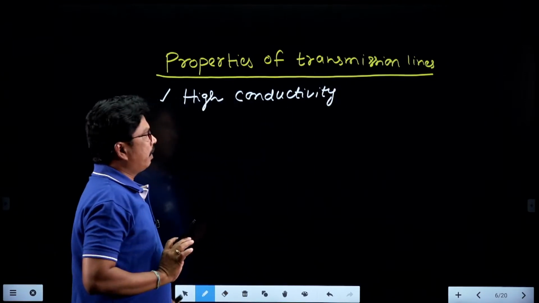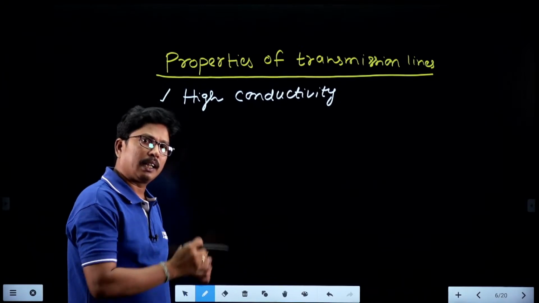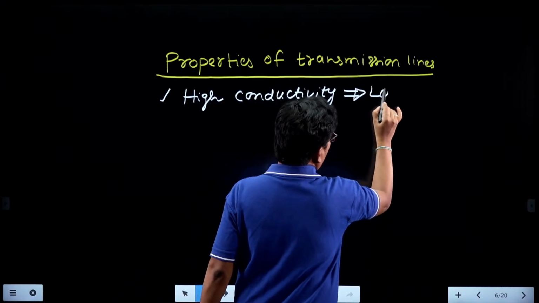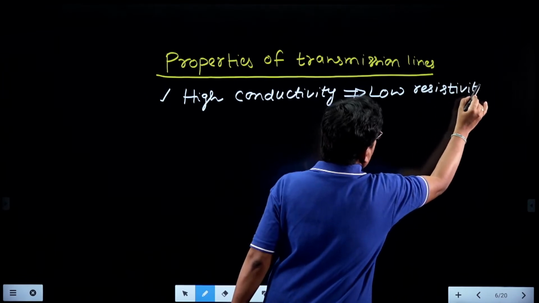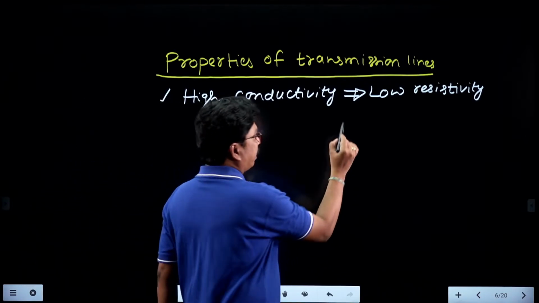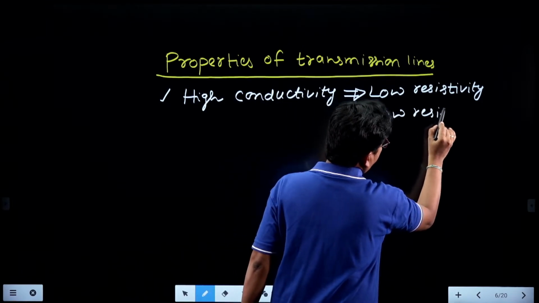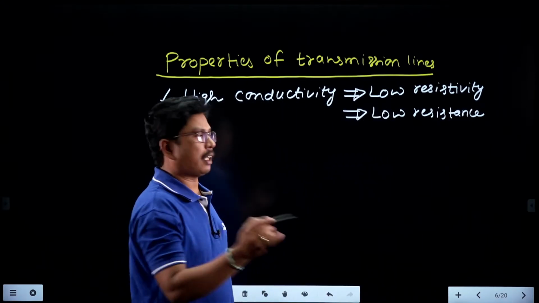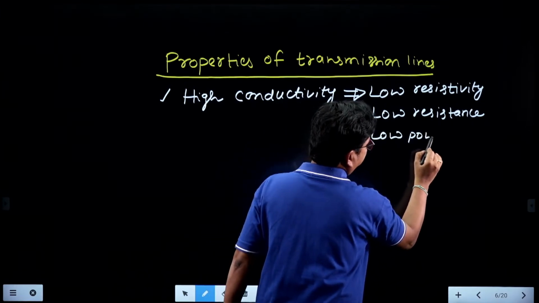Just look here, students. Whenever you are saying high conductivity, some textbooks give it as high conductivity, and some textbooks give it as low resistivity. Both are the same only. High conductivity or low resistivity. Whenever you are saying low resistivity, it is having low resistance. It is also the same point. Whenever it is having low resistance, it is having low power loss, right? It is also the same point.